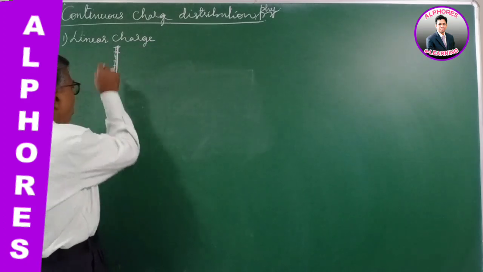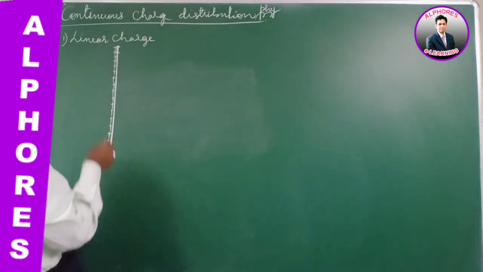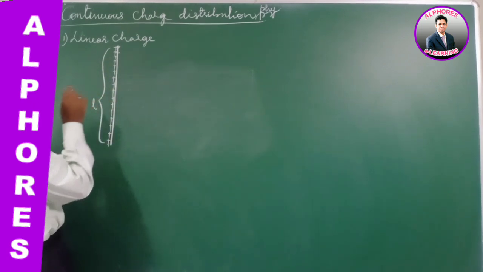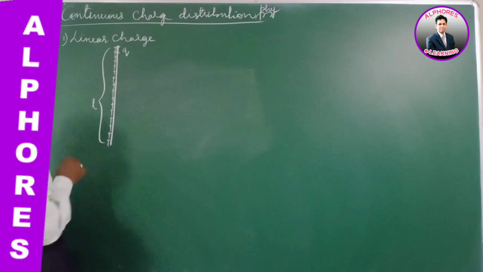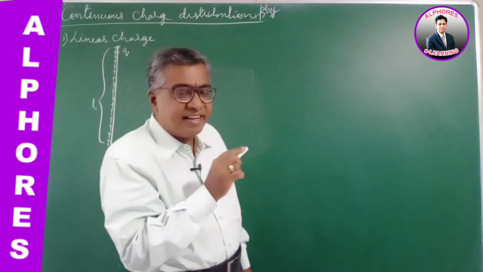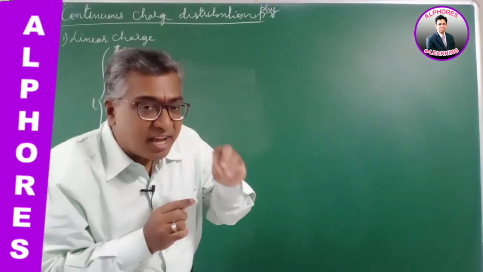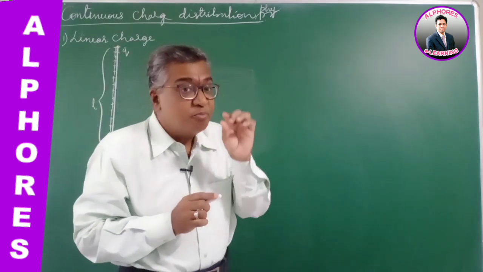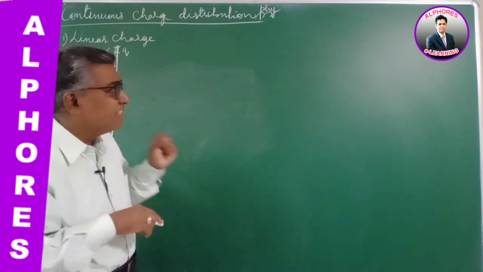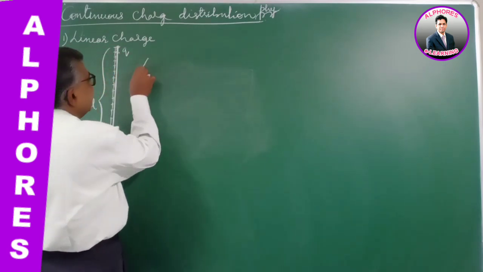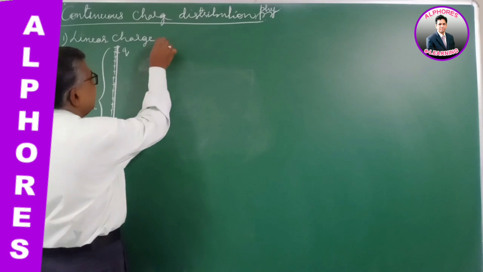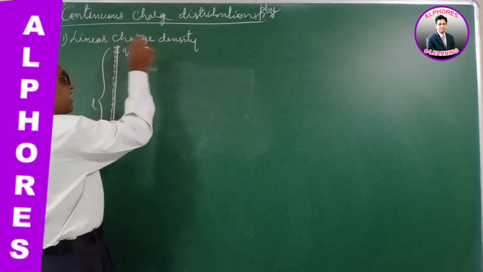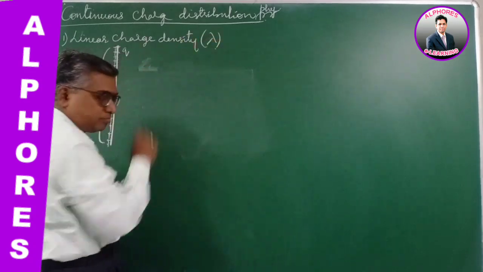Then for such a charge, let the length of this conductor be L and the quantity of charge it possesses be Q. Then the amount of charge possessed by this linear conductor per unit length, per unit distance, is defined as linear charge density. It is termed as linear charge density lambda.